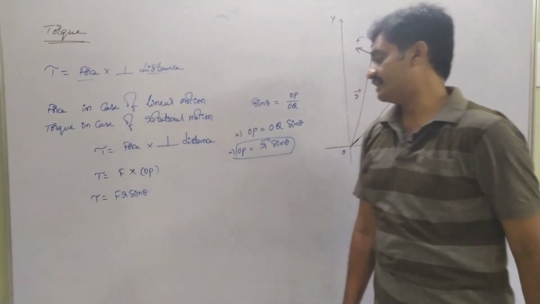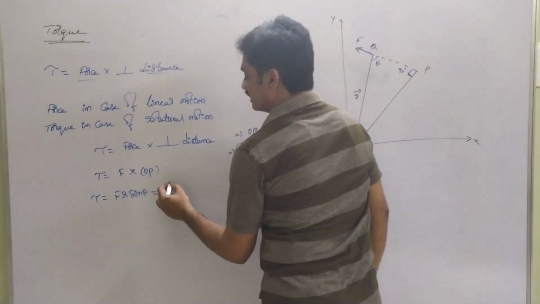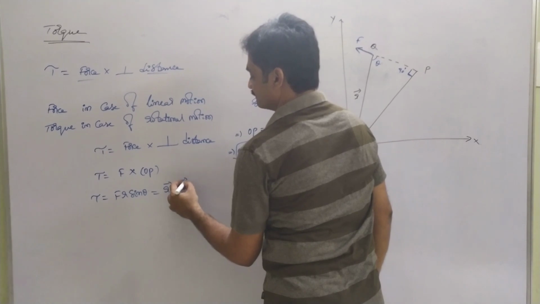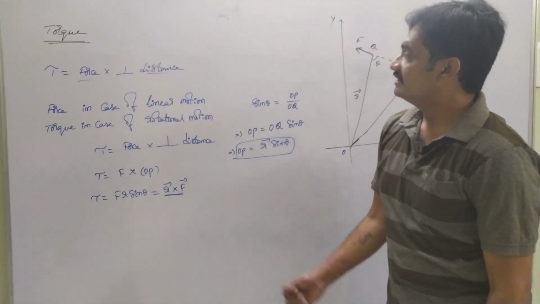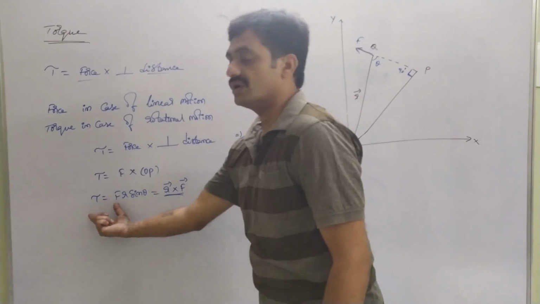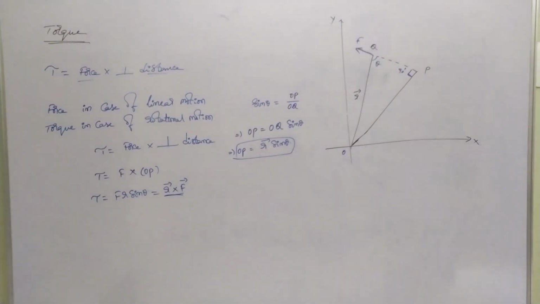F R sin theta we can represent in cross product as R cross F, R bar cross F bar. This represents the torque. So take a screenshot. We will continue.